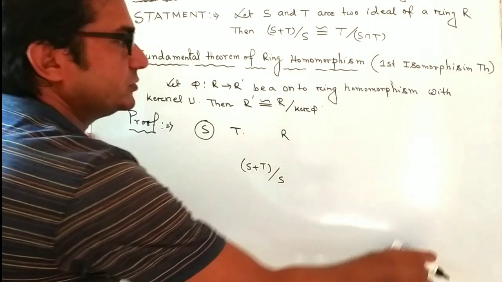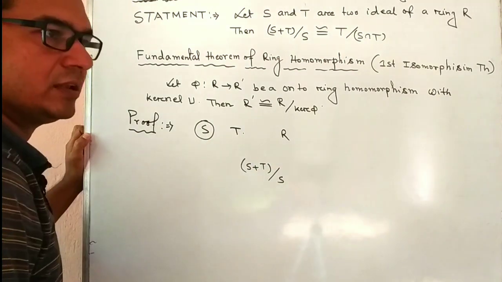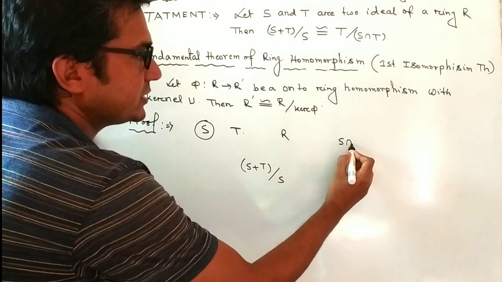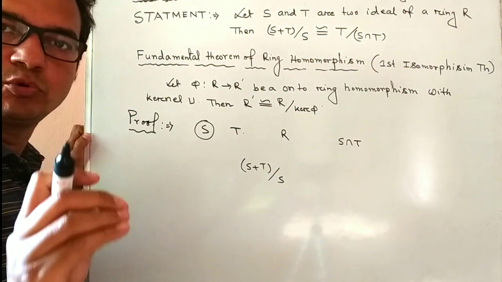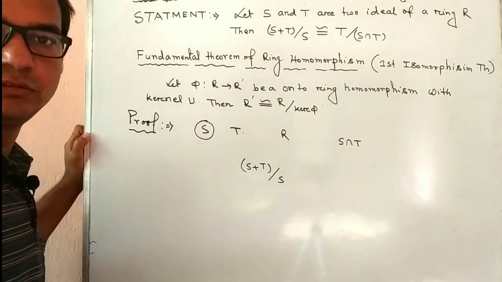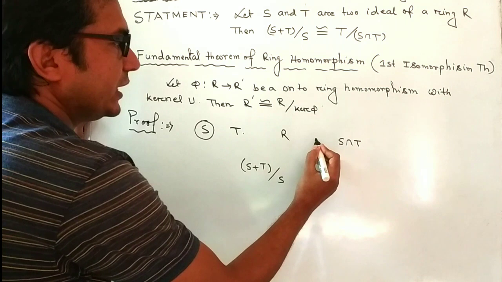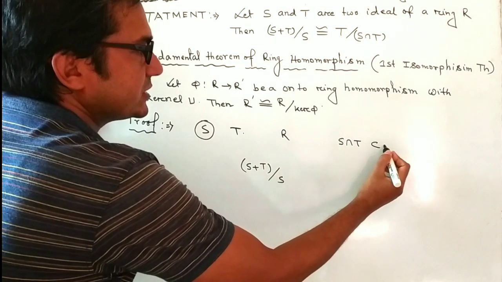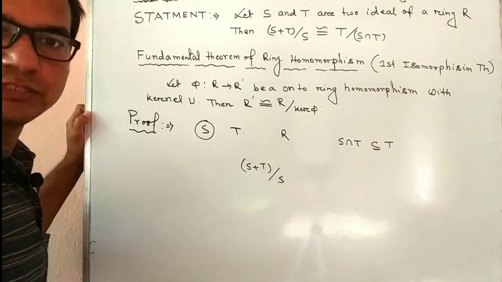Also, we know that since S and T are ideals, S intersection T must be an ideal, because the intersection of two ideals of a ring is also an ideal of this ring. Also, S intersection T is a subset of T, by properties of intersection.